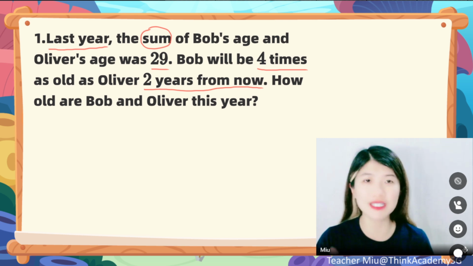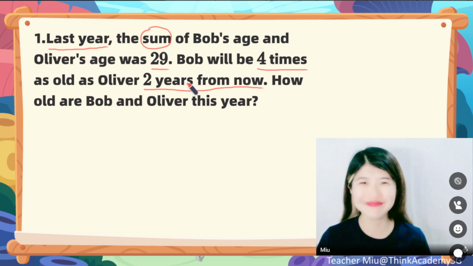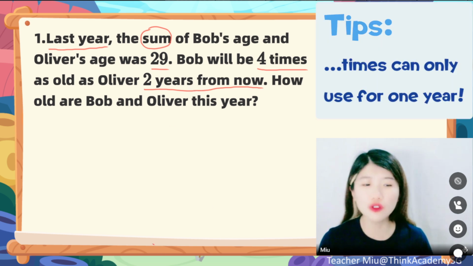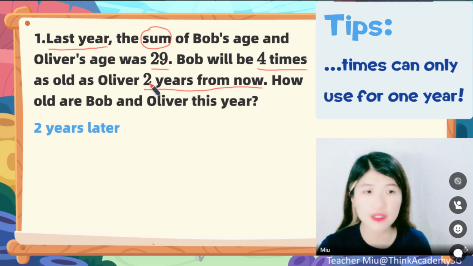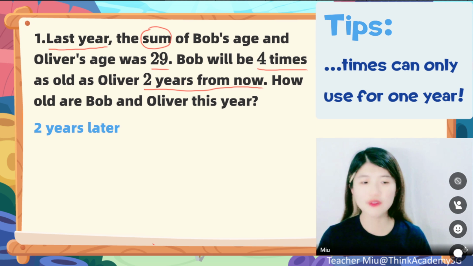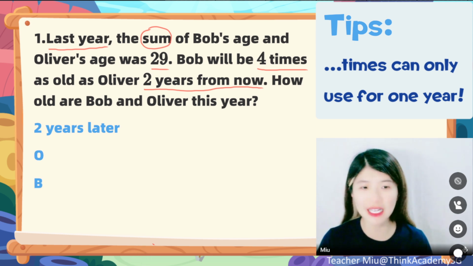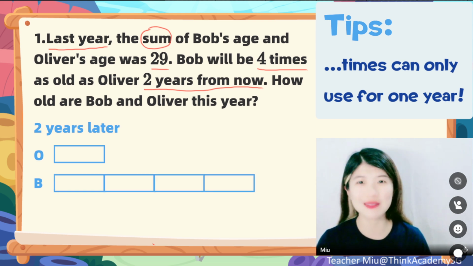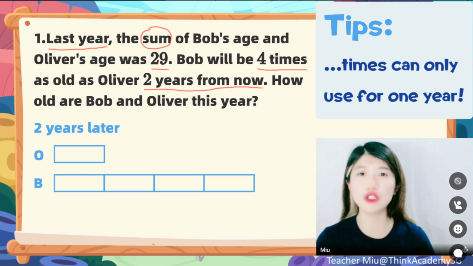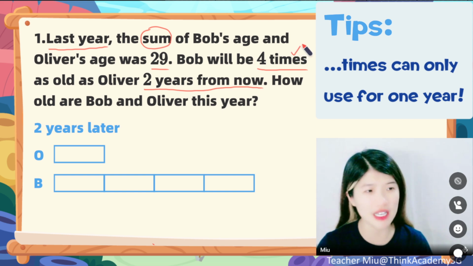If we start from the multiples, then should the model be drawn for last year or 2 years from now? Yes, we should draw for 2 years from now. Since the multiples will change, we should start from 2 years from now. If so, then let's draw the models. It says 2 years later Bob's age would be 4 times Oliver's age. That means when Oliver is 1 unit, then Bob would be 4 times, which is 4 units like this. All right. Then what else can we do? Now we have used the multiple relationship already. What else can we use?